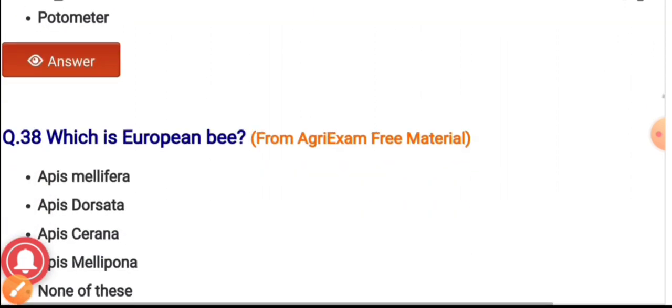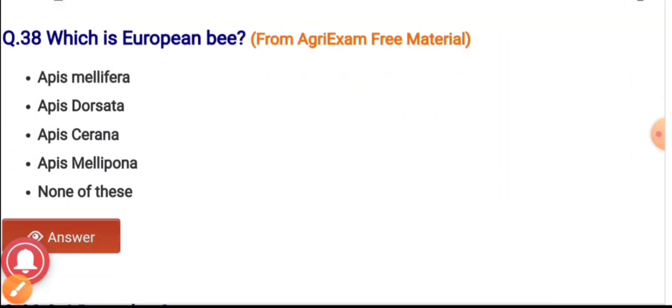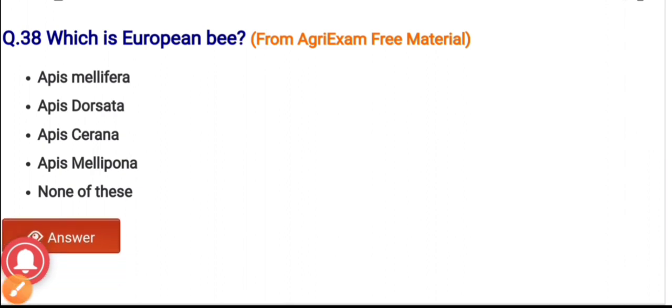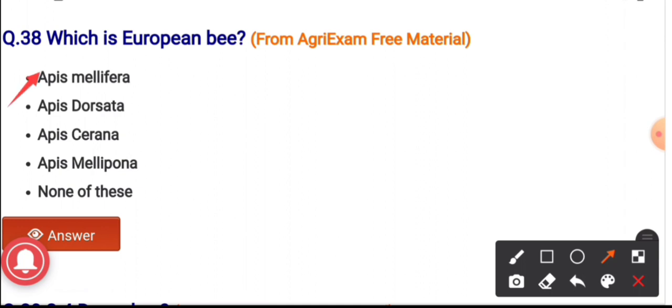Question number 38. Which is the European bee? The options are Apis florea, Apis dorsata, Apis cerana, Apis mellifera, none of these. And the correct answer is Apis mellifera. It is a European bee.